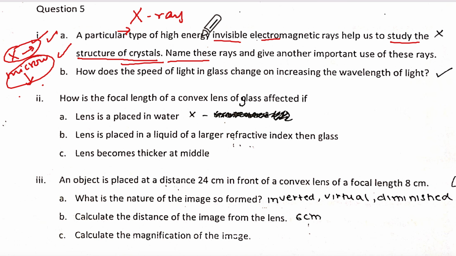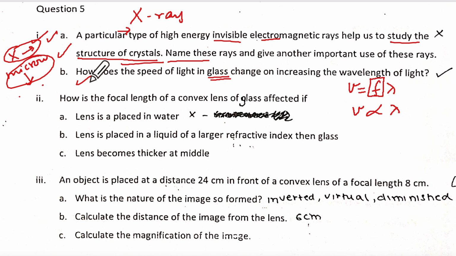So you don't really have to learn that, because we are surrounded by so much physics. How does the speed of light change on increasing the wavelength? V is equal to f lambda. So speed of light in glass, which means it's going from one medium to another, frequency remains the same, correct? So velocity is directly proportional to lambda.